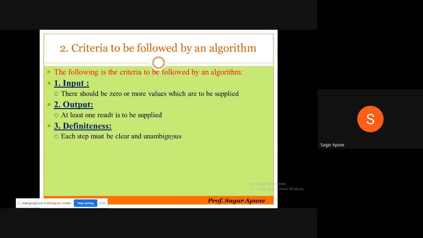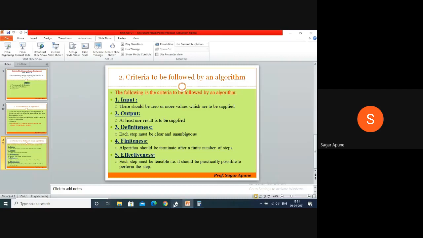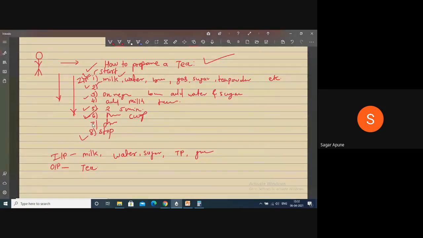The next one is definiteness. Definiteness means each step must be clear and unambiguous. Your steps should be easy to understand. Unambiguous means it doesn't contain any ambiguity or confusion. Here we gave all the instructions to Smita in an easy manner, in easy language.